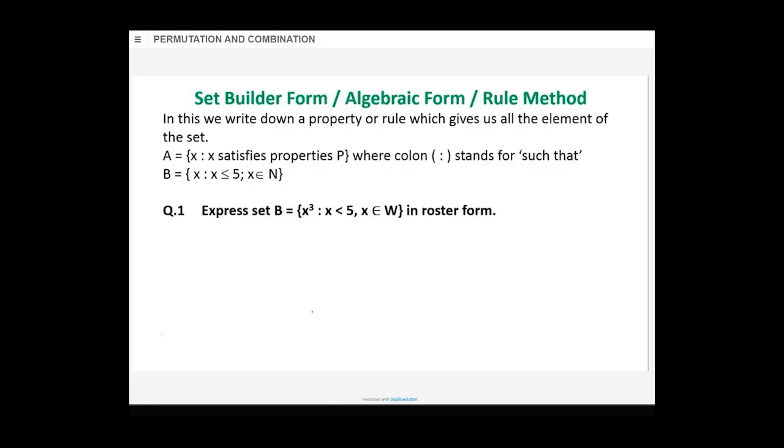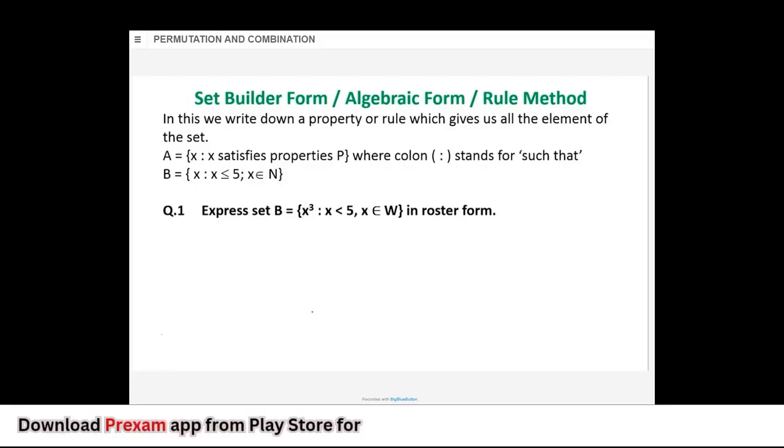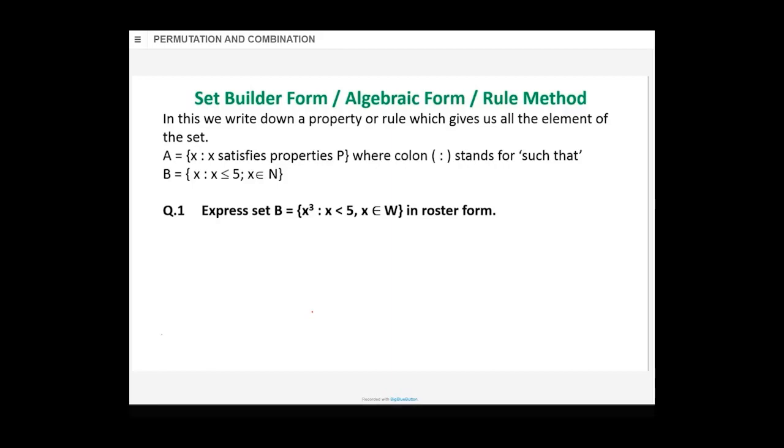पहले x निकालो. X should be a whole number and it should be less than 5. Equal to नहीं है उधर. तो क्या क्या आएंगे? 0, 1, 2, 3, 4. Right? अभी 0 raised to 3 is 0. 1 raised to 3 is 1. 2 raised to 3 is 8, and so on.